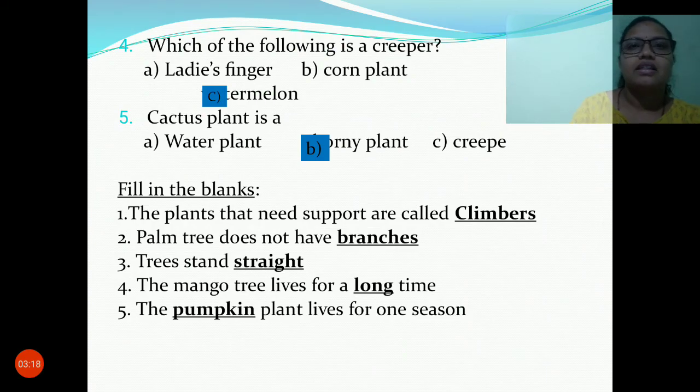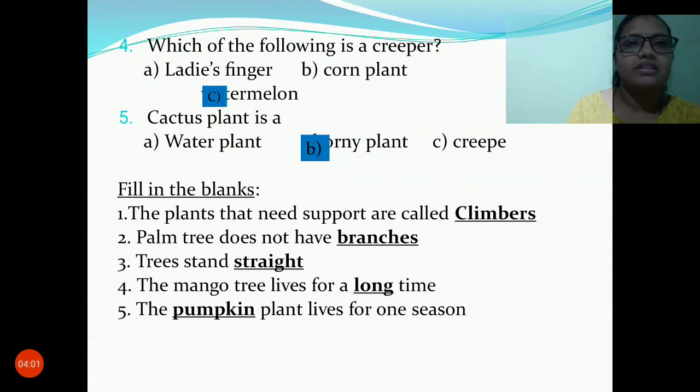Fill in the blanks. The plants that need support are called climbers. Palm tree does not have branches. These questions we can also ask as multiple choice. We will give the statement, palm tree does not have, then we will give four options. Three will be wrong and one will be the correct one, branches. You need to choose that. This also we will make multiple choice only.